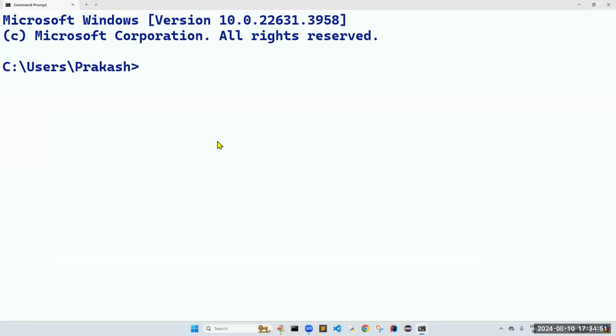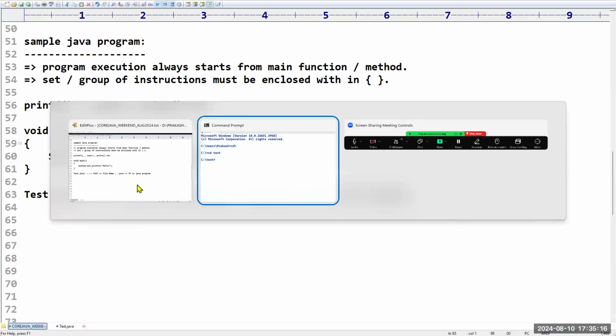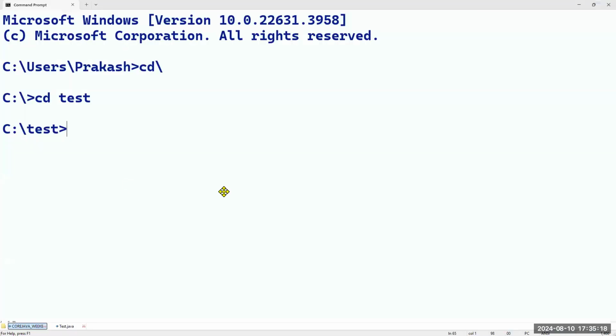Just enjoy. We are in the C colon users folder, Prakash folder. I need to come out from all these folders. CD backslash. In which folder did we save the programs? Test folder. CD space test. I entered into the test folder. Now I want to execute this Java program. How to execute? There is some special scenario here, friends. If I execute the Java program directly, we will get an error.